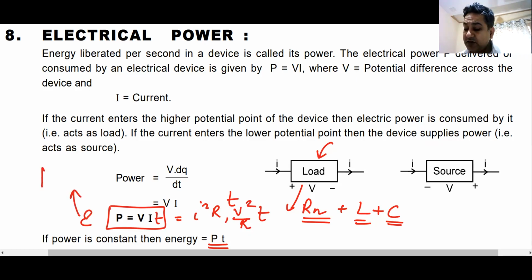Remember, this is always lost in the form of heat or sparks or whatever you call it. The only element that consumes power in a circuit is your resistance. Wherever you have resistance, some energy is always lost in the form of heat. Will you remember that? And how much is that energy? If you talk about power, power is VI or I square R or V square by R multiplied by time, and you shall land up with the formula for energy lost in the circuit in the form of heat. Do we understand this? Can I have some raised hand that we understand this?